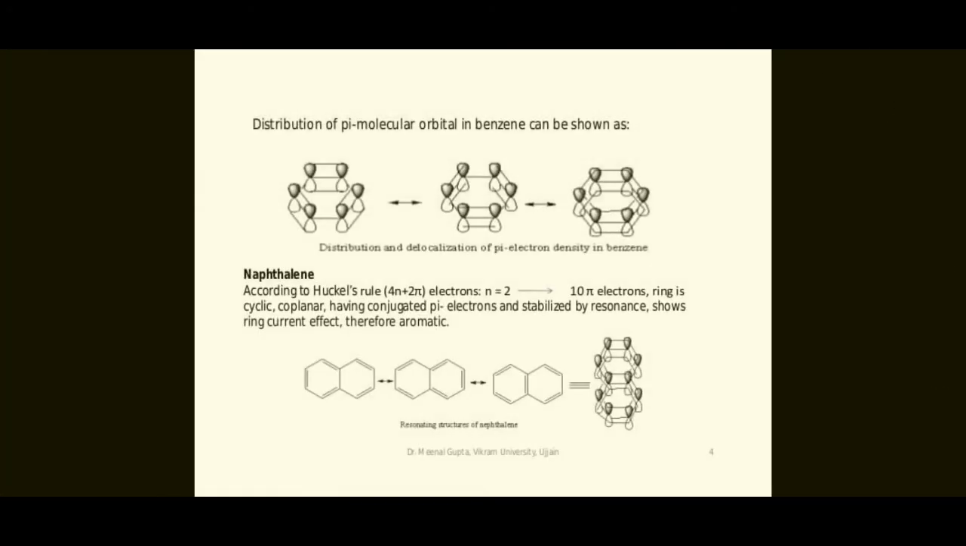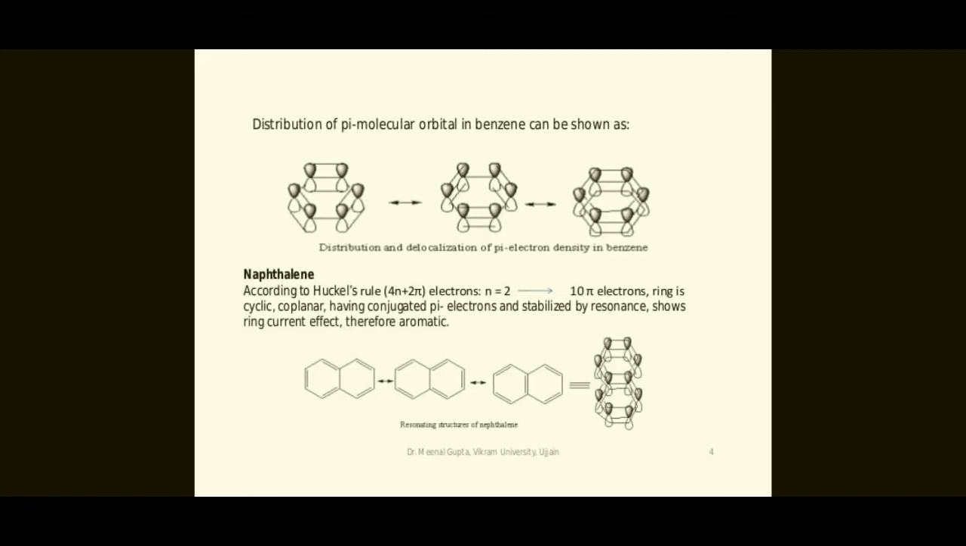The distribution of pi molecular orbitals in benzene can be shown as delocalization of pi electron density in benzene. Naphthalene, according to Huckel's rule, 4n plus 2 pi electrons, n is equal to 2, has 10 pi electrons. The rings are cyclic, coplanar, having conjugated pi electrons stabilized by resonance. So there is a ring current effect, therefore it is aromatic.